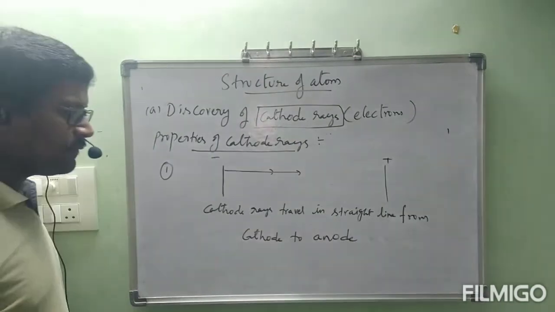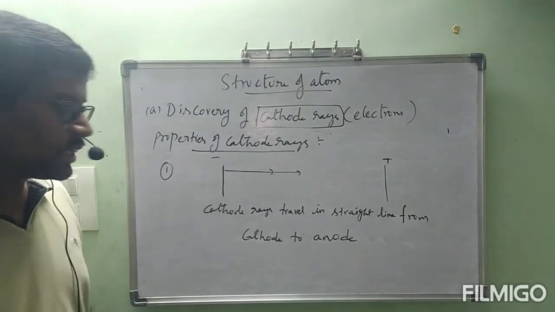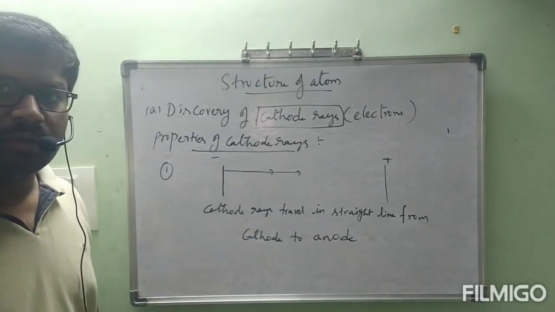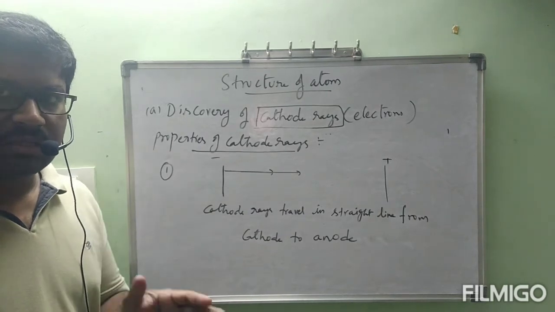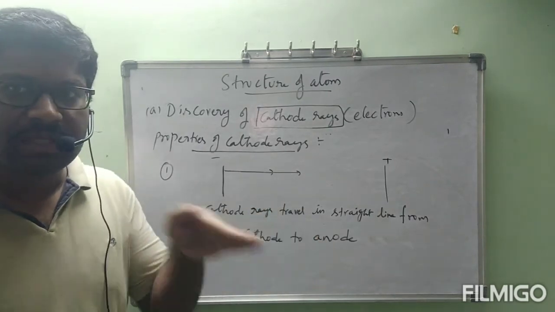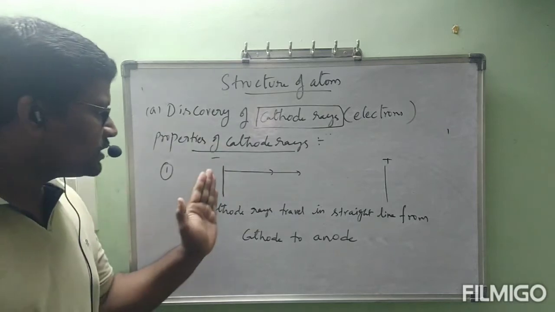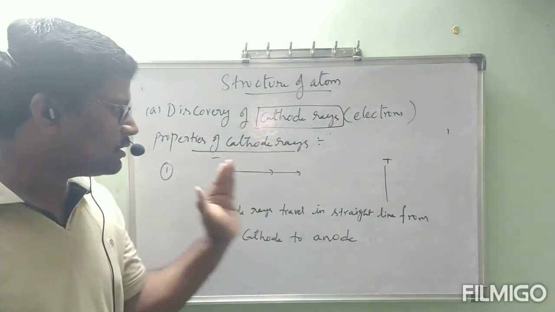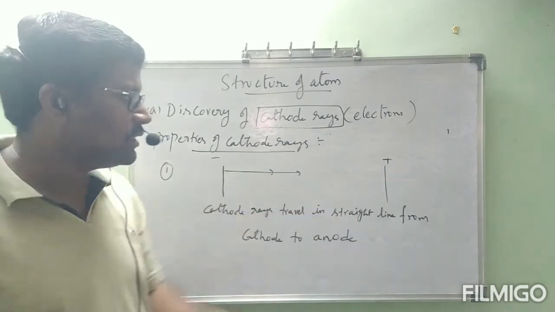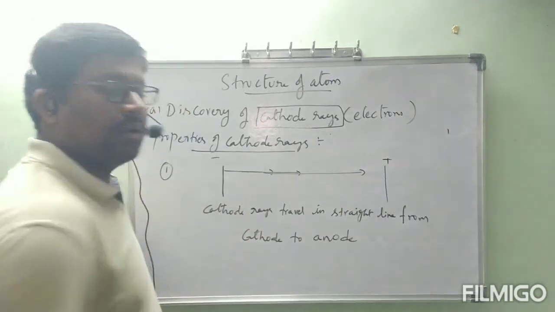What is the first property? Cathode rays travel in a straight line from cathode to anode. They are not following any other path. Once they come out, they move straight from cathode to anode like this, in a straight path.